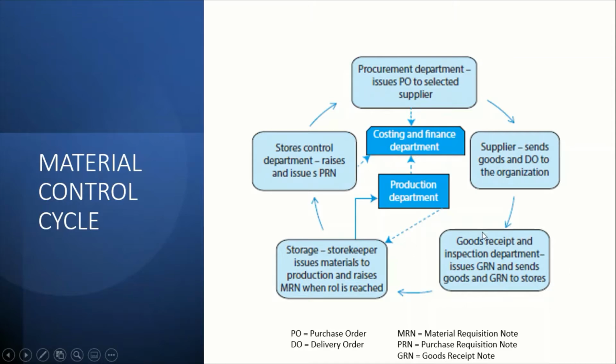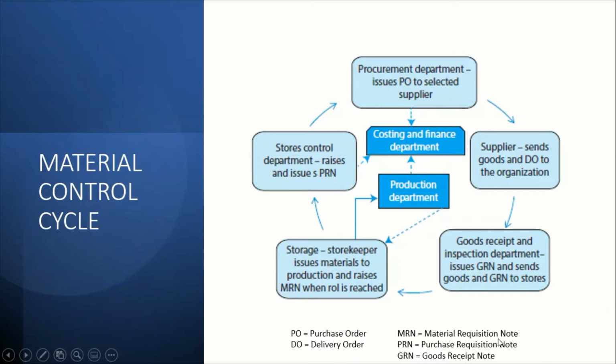So in this department, they will inspect the materials quality and see whether or not the material is in acceptable standard of the company to be used for its production. After the inspection is passed, the material is within the quality that the company wants, it will be sent to the storage. So storekeeper issue materials to production and raise MRN when ROL is reached.